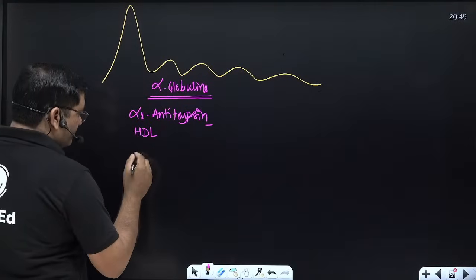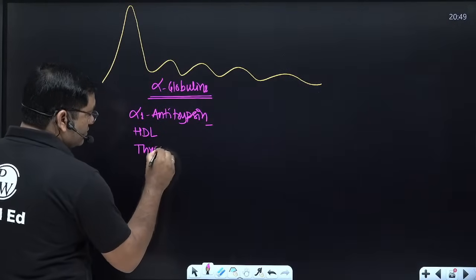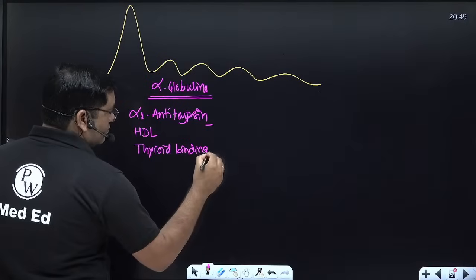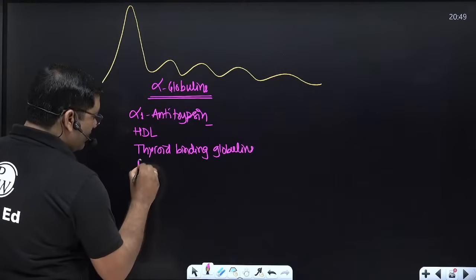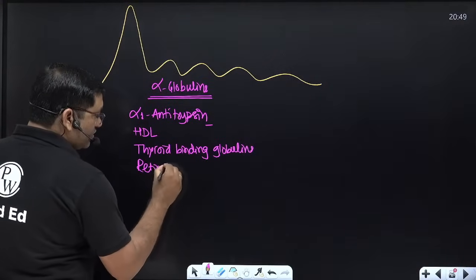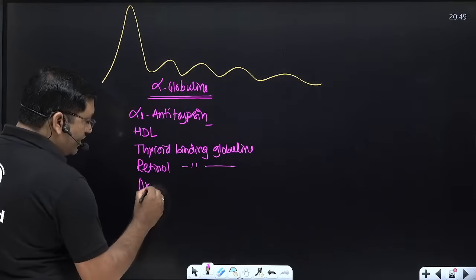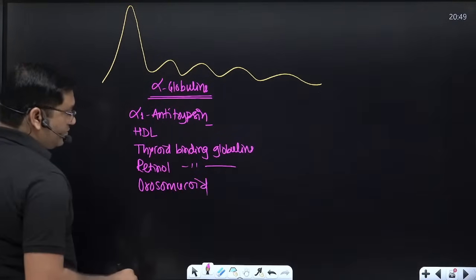Then thyroid binding globulin, retinol binding globulin, then orosomucoid.